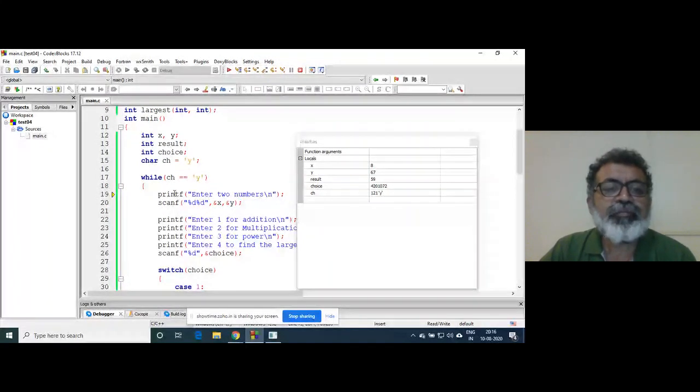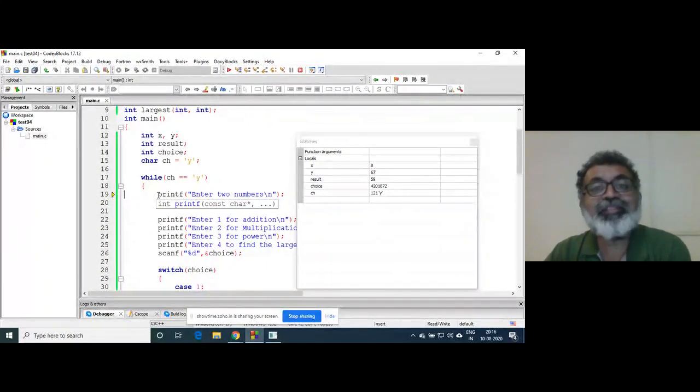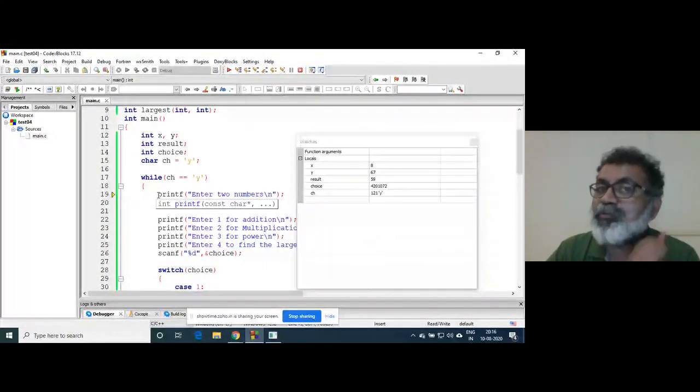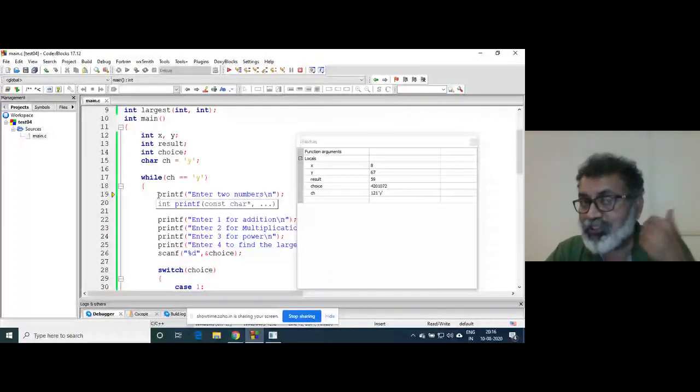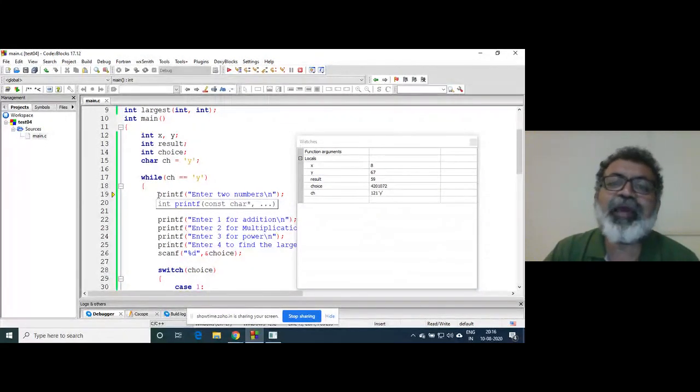Now the yellow marker says that control has reached printf, but printf is yet to be executed. Control has not passed to the printf function in the library.